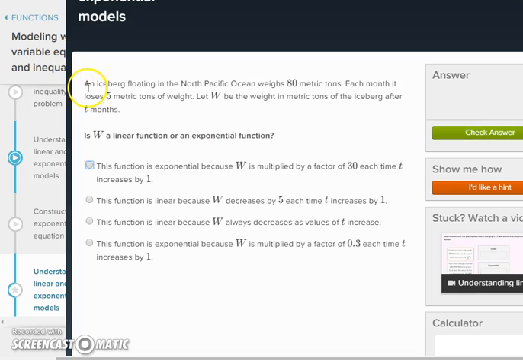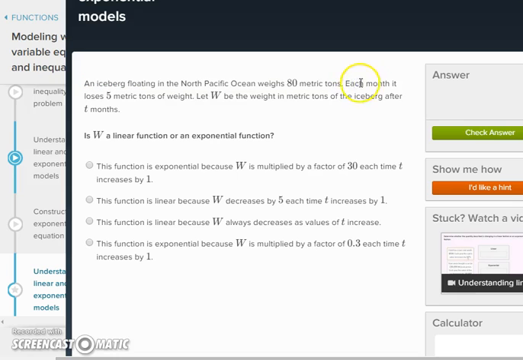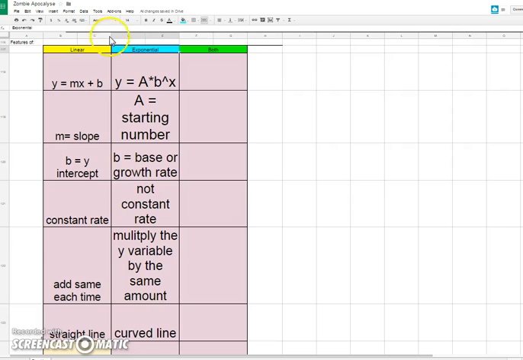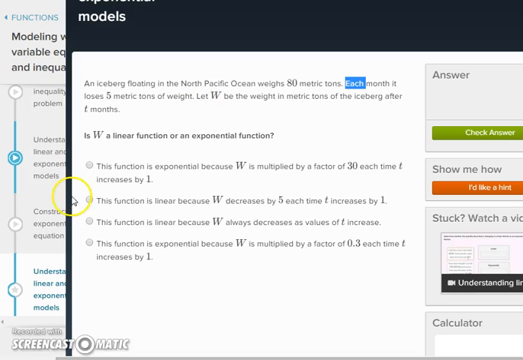All right, next one. An iceberg floating on the North Pacific Ocean weighs 80 metric tons. Each month, it loses 5 metric tons. So what keyword is there, and is it linear or exponential? Each. Chris, does that tell you whether it is linear or exponential? No, each is linear because of the keyword each. Each, every, or per is linear. Okay, so I'm looking for linear. It's either this one or this one, and it decreases by 5 because it loses 5 metric tons of weight. So it decreases by 5, so that's the correct answer there.